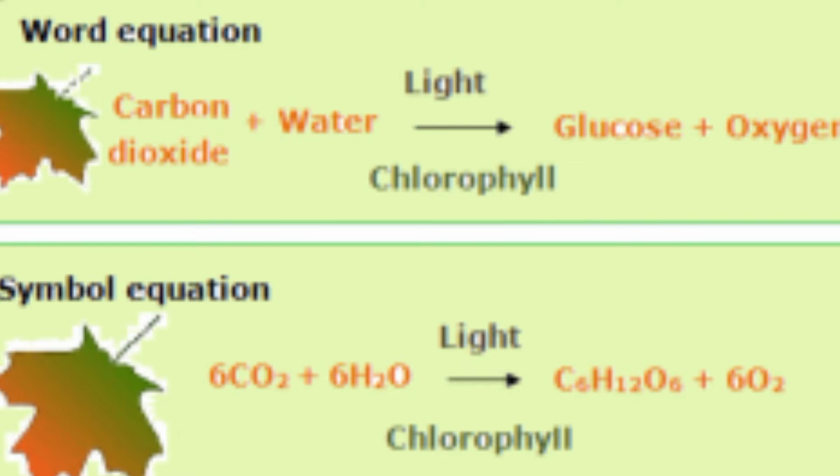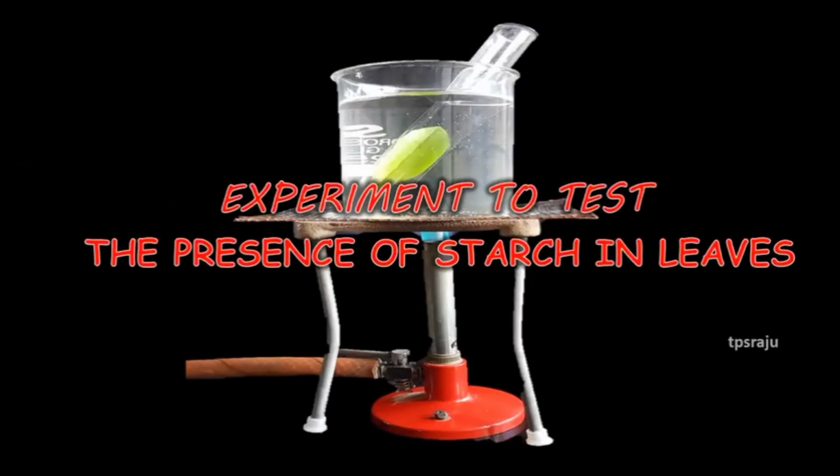And now we are going to discuss one experiment that shows that carbohydrate is present in leaves, using iodine solution. Experiment to test the presence of starch in leaves.